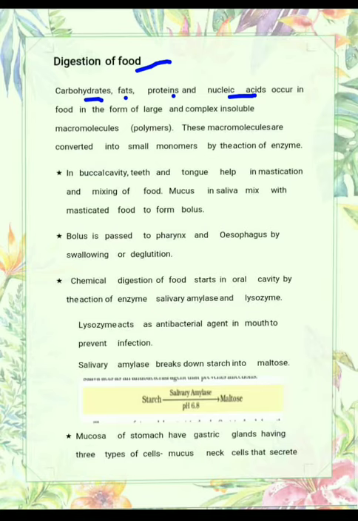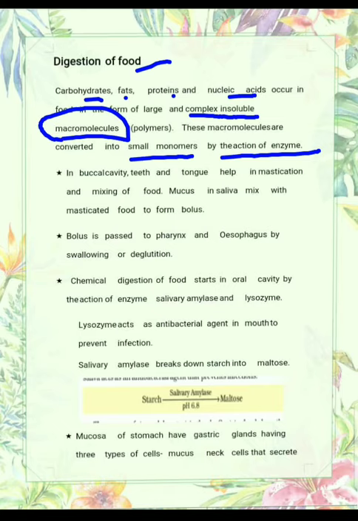It has to be digested, meaning these are complex and insoluble macromolecules, and these have to be converted into small monomers by the action of enzymes. Macromolecules means those molecules which have high molecular weight, and micromolecules have low molecular weight. So macromolecules, you can say biomacromolecules. Actually these are present in living organisms, so you can also say that these are biomacromolecules. So biomacromolecules have to be converted into biomicromolecules with the help of enzymes.